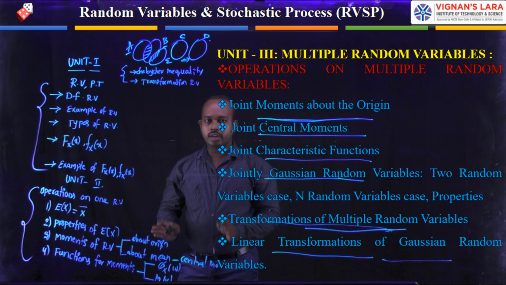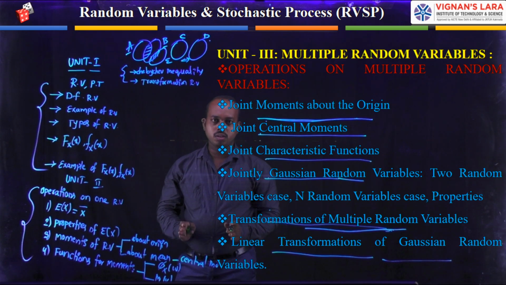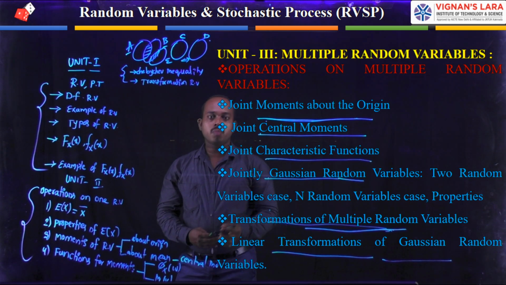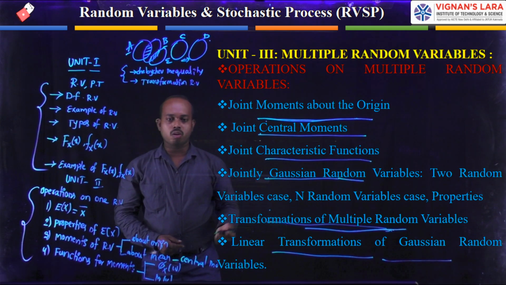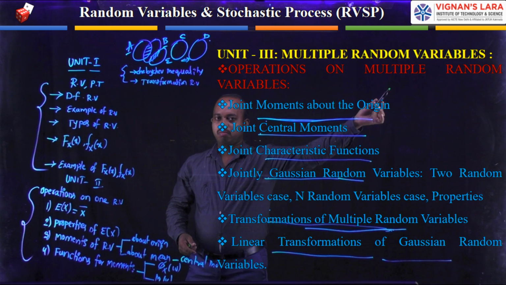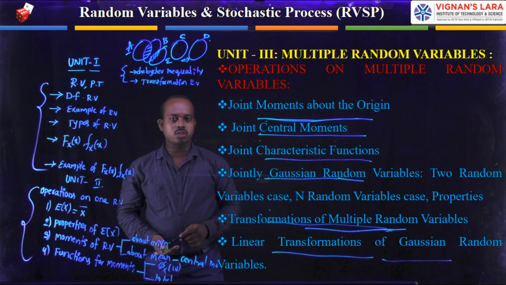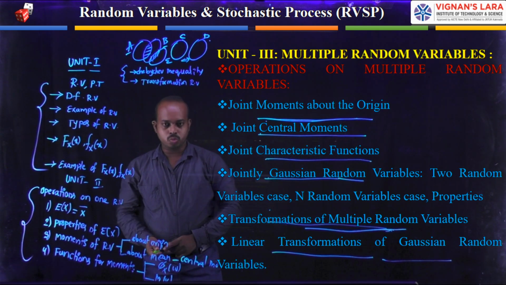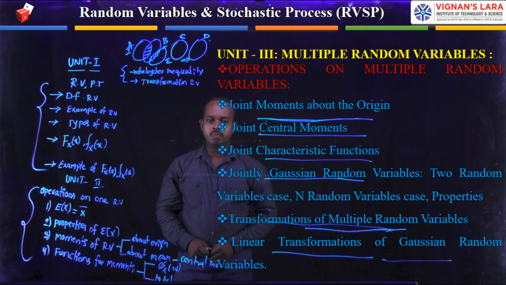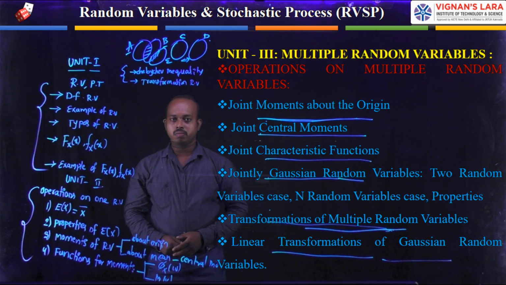The same topics discussed in the first and second units are repeated in the third unit, but the difference is that we add the number of random variables. That's why we call the unit multiple random variables. In the next class, we will discuss the first topic, vector random variables.